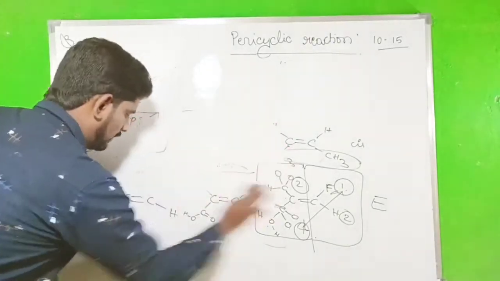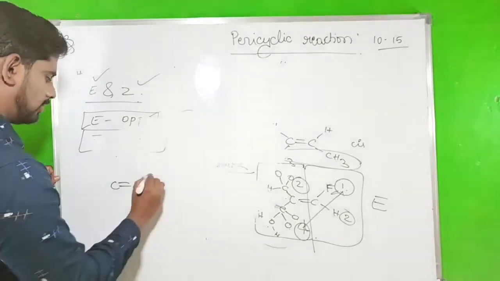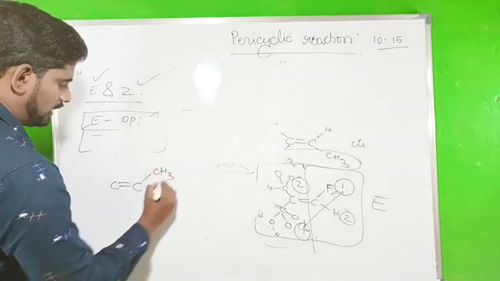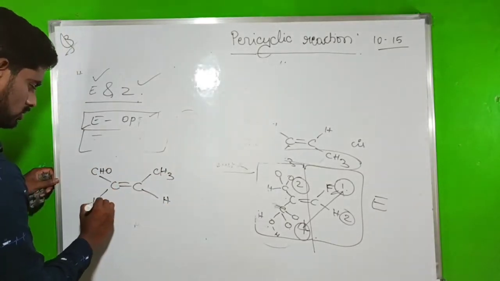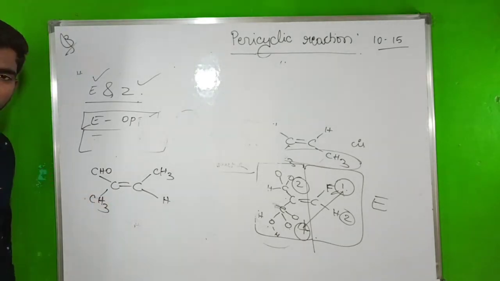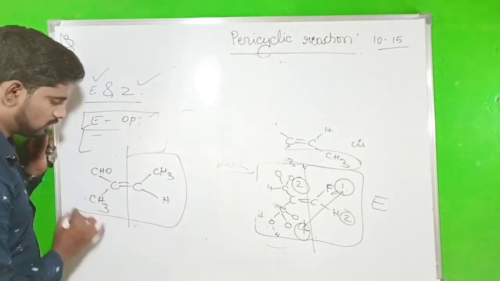One more example, I am going to take one more example. C double bond C, with CH3, H on one carbon and CHO, CH3 on the other. Now we have these 2 blocks.